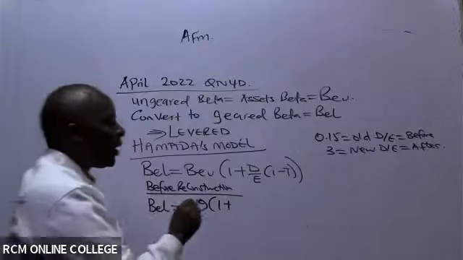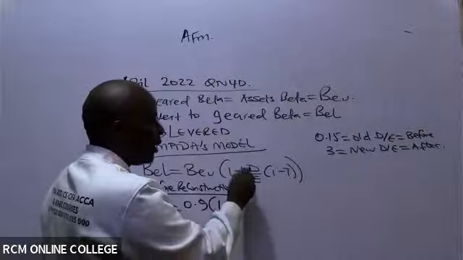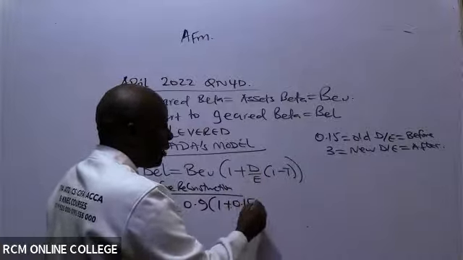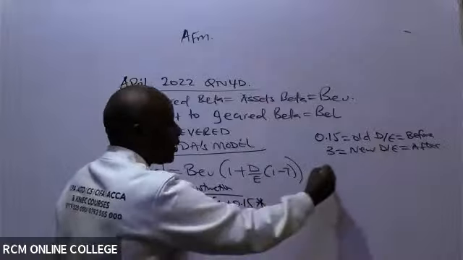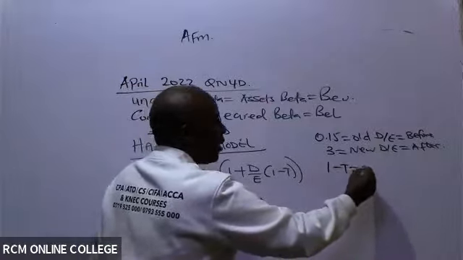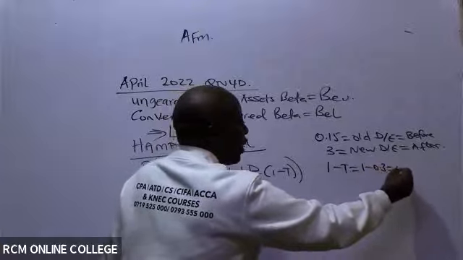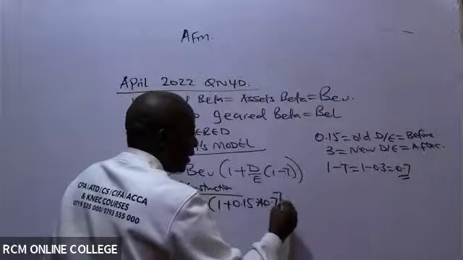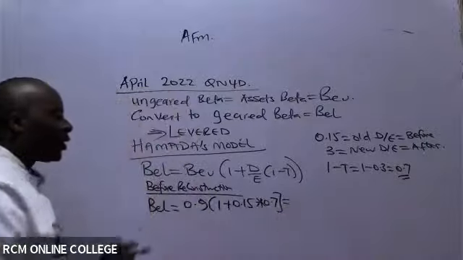So here I'm looking at BEL before reconstruction. It will be 1 plus debt to equity, 0.15, times 1 minus tax. Tax is 30%, so 1 minus t is 0.7. Ensure that you pick your calculator yourself.